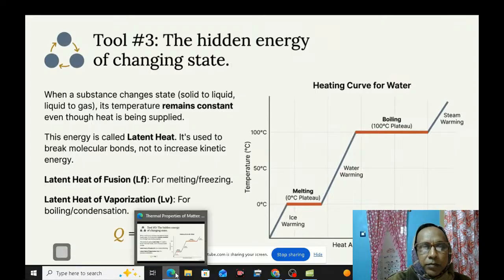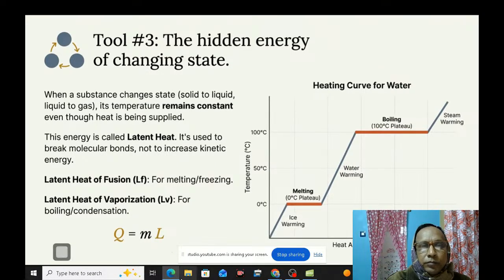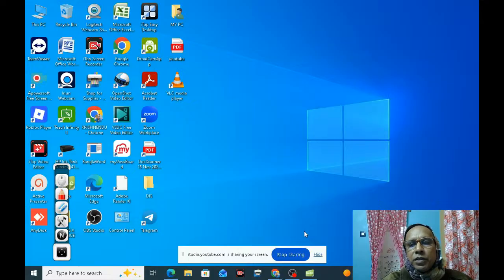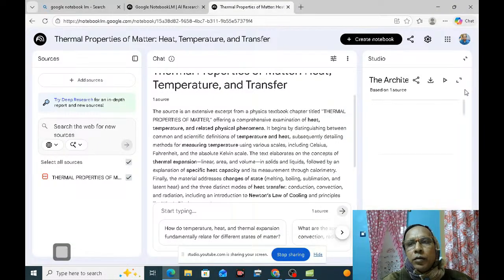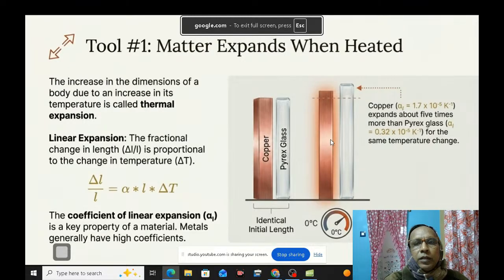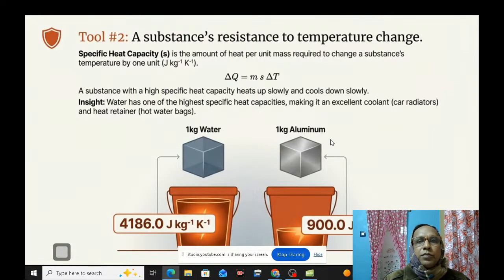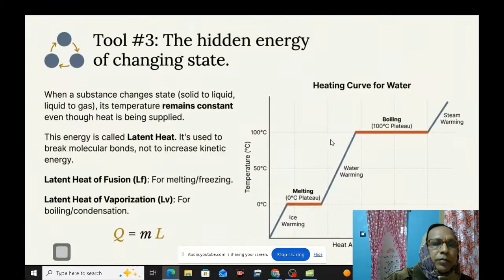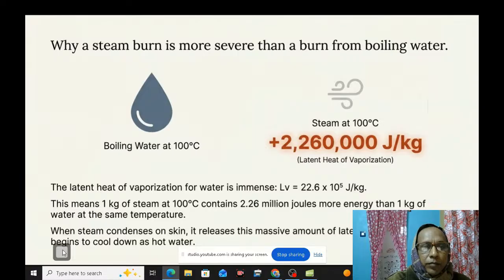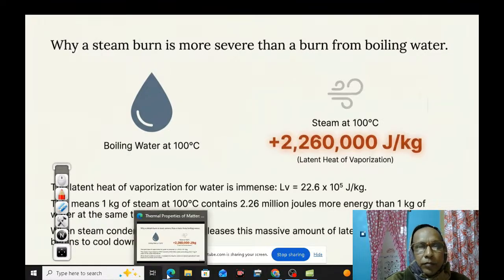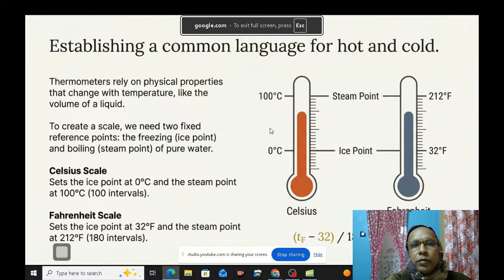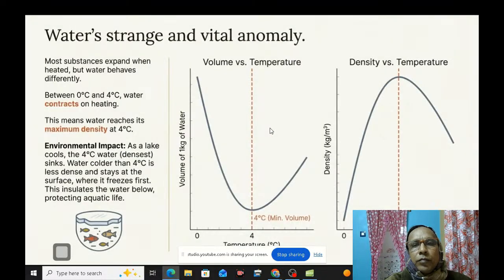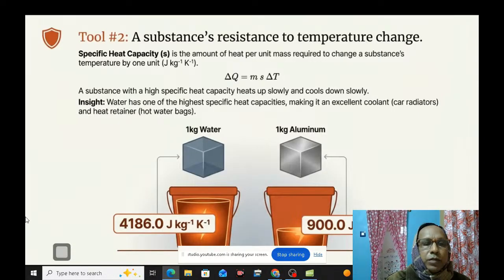A substance's resistance to temperature change.